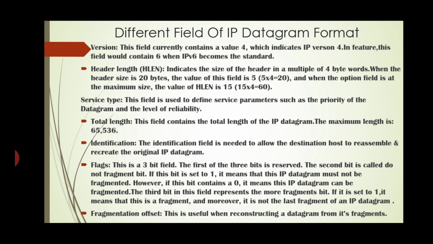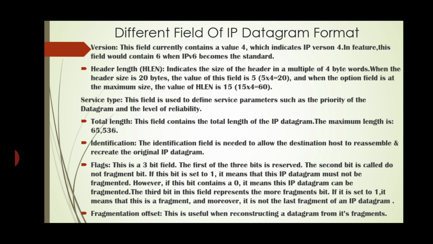Header length, that is HLEN, indicates the size of the header in multiples of 4-byte words. When the header size is 20 bytes, the value of this field is 5, since 5 into 4 is 20.